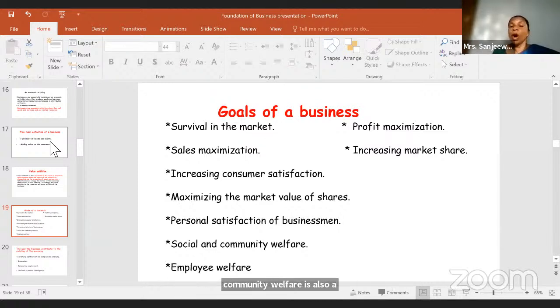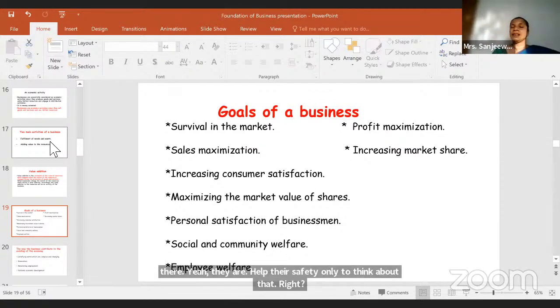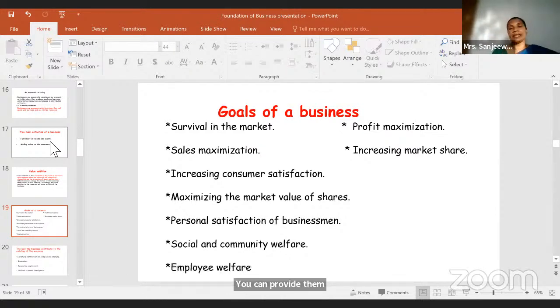Employee welfare. Now, employees, they work for you, right? So you also should do something for them. Employee welfare, their health, their safety, you need to think about them. You can provide them a free meal. Then profit maximization. That is also your goal, trying to maximize the profit. Then increasing market share. You are trying to increase the market share as well, right?